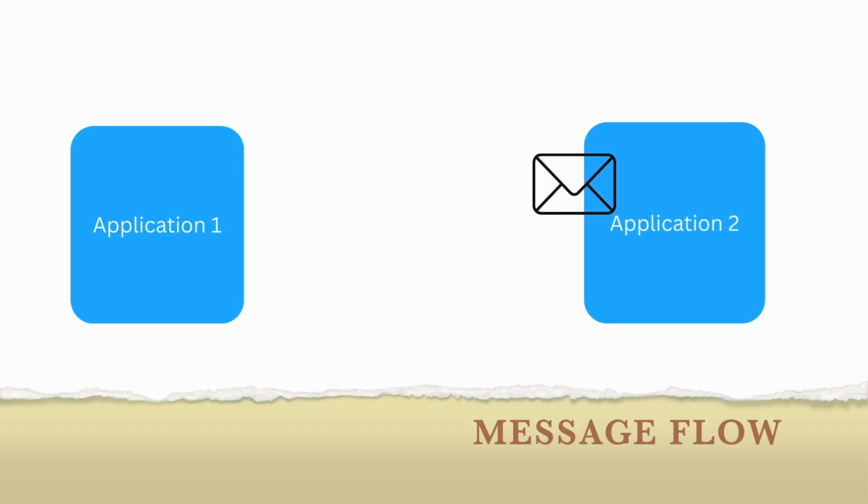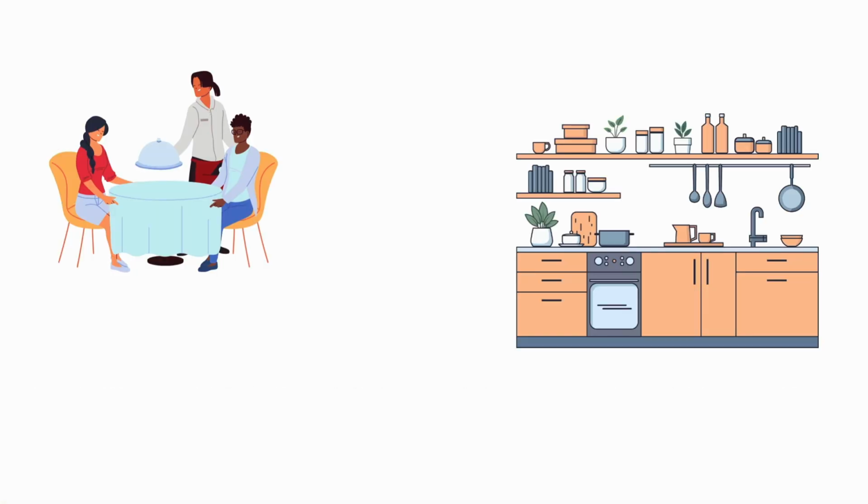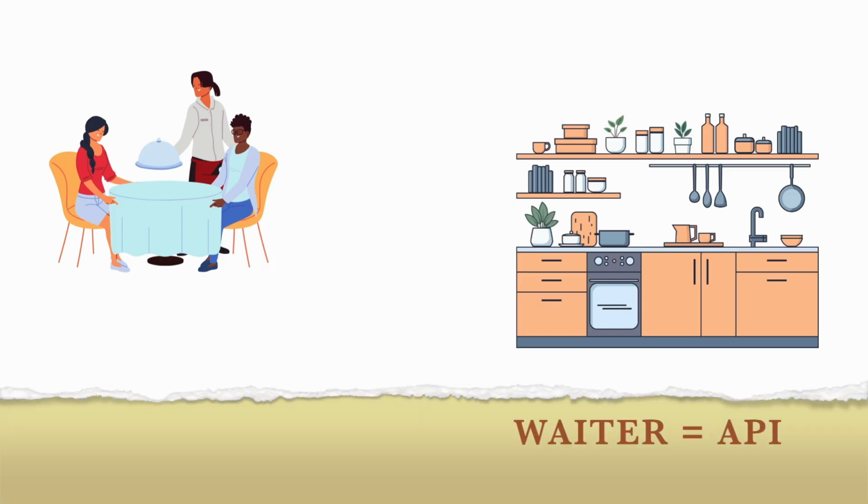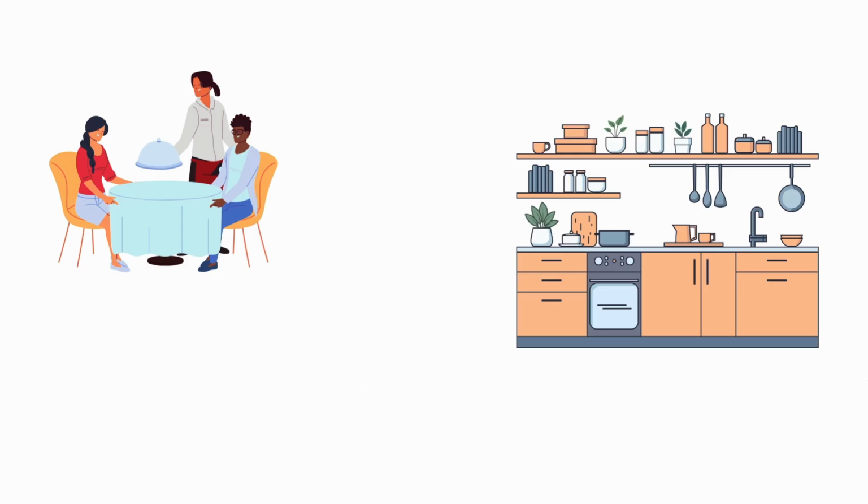For explanation purposes, let's consider the example of a restaurant. You, the customer, are like a program that needs something. The chef and the kitchen are the system that makes the food, but you don't talk to the kitchen directly. Instead, you speak to the waiter. The waiter takes your order, informs it to the kitchen, and brings your food back. The waiter in this case is analogous to an API. It takes your request, delivers it, and brings the result back.